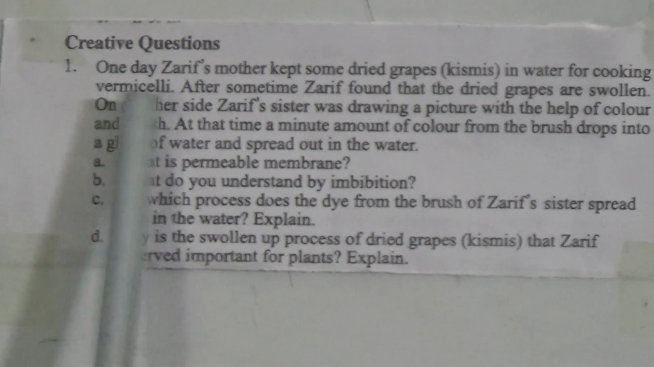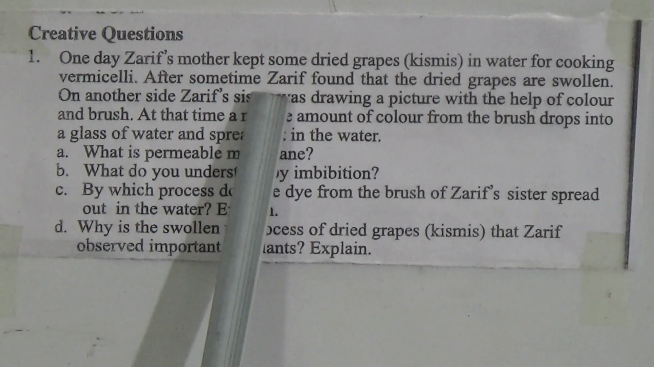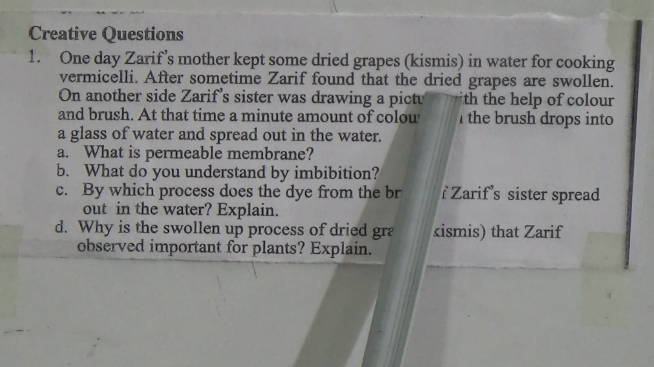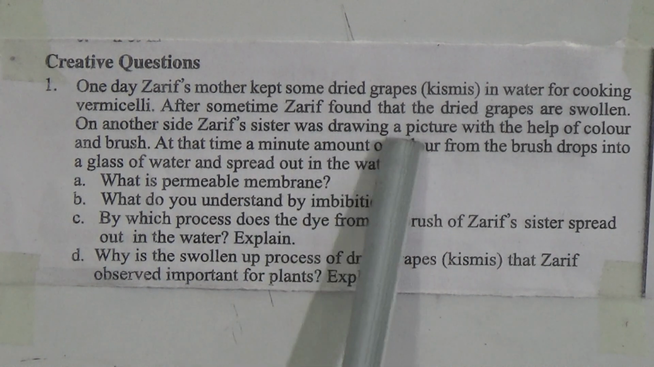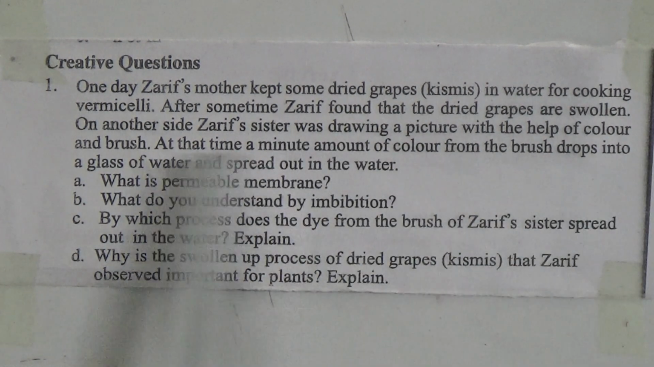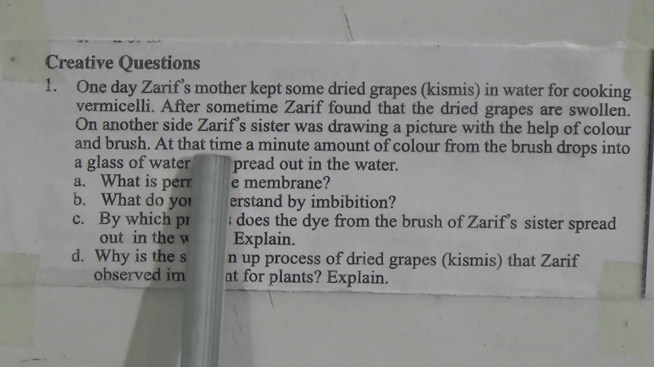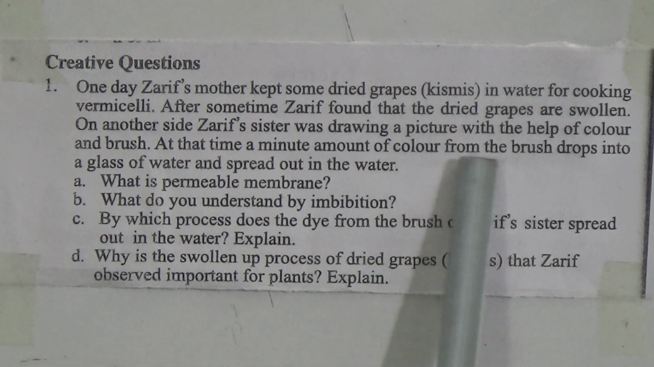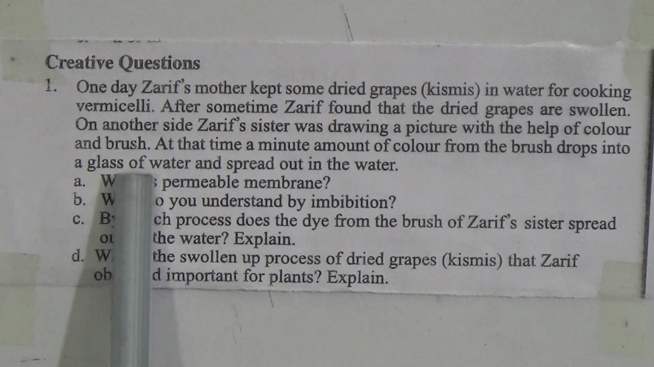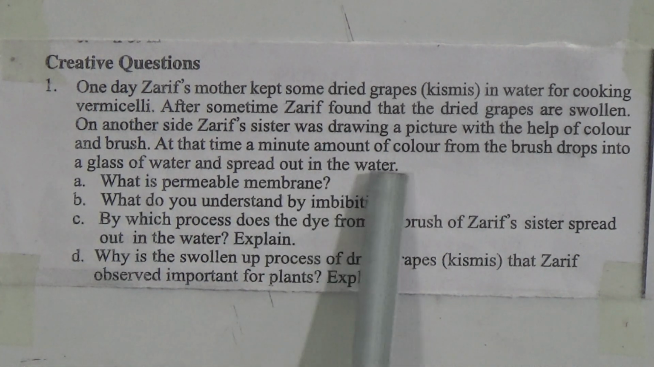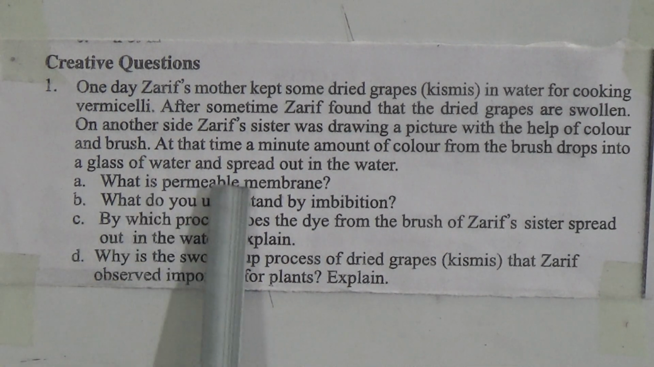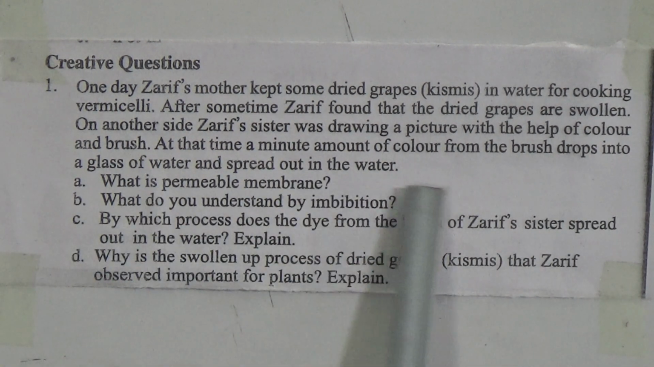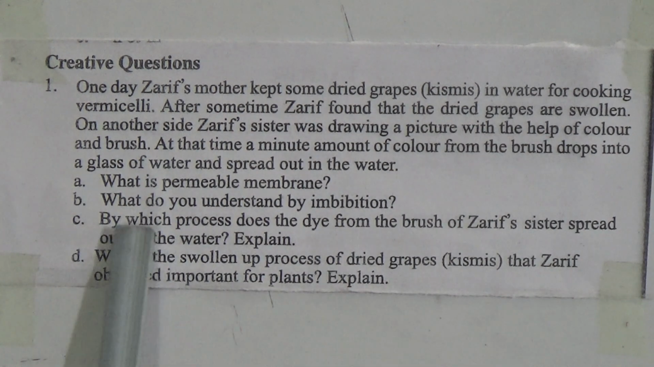Creative question 1. One day Zarif's mother kept some dried grapes, that is kishmish, in water for cooking vermicelli. After some time Zarif found that the dried grapes are swollen. On other side, Zarif's sister was drawing a picture with the help of color and brush. At that time, a minute amount of color from the brush drops into a glass of water and is sprayed out in the water. My dear students, now see the question.